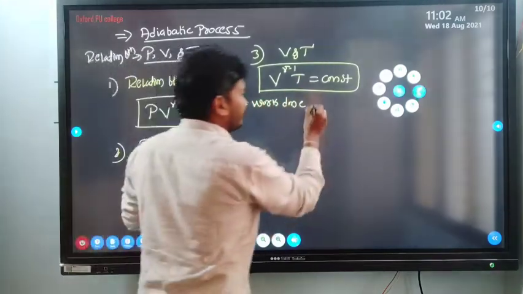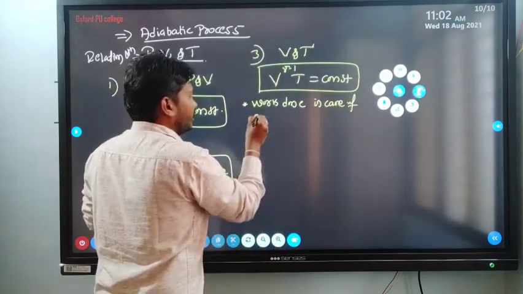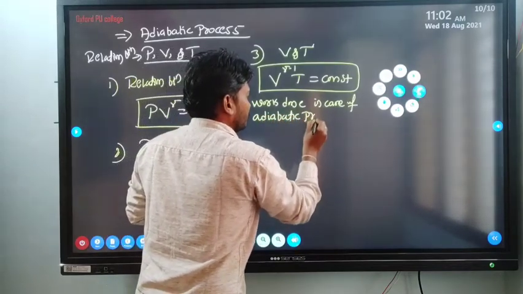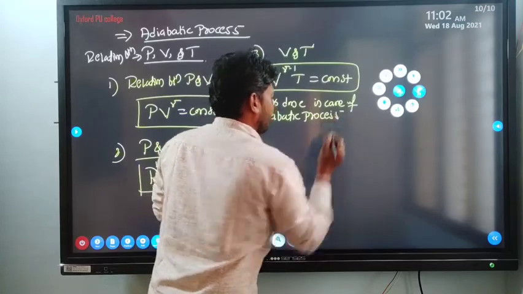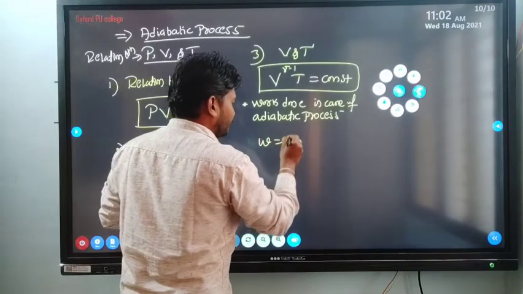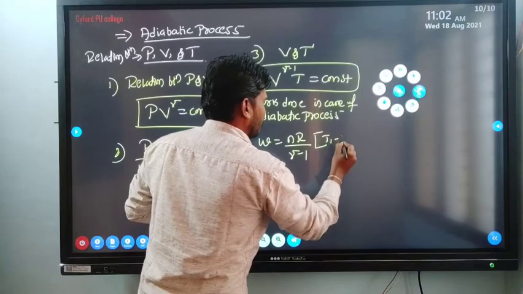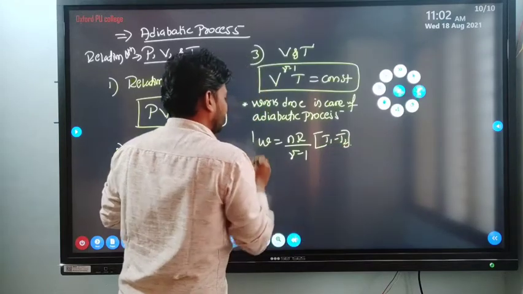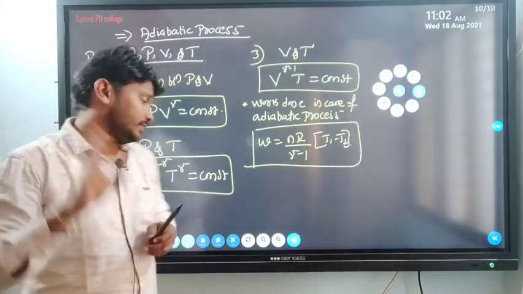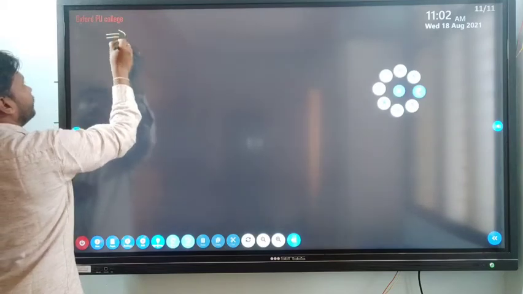Work done in case of the adiabatic process: W is equal to nR by gamma minus 1 into T1 minus T2. This is the required expression for work done in case of the adiabatic process. Then we'll go for the concept of heat engine.